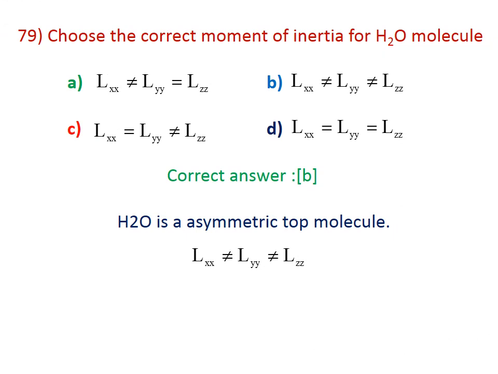79. Choose the correct moment of inertia for water molecule. You know very well, H2O is an asymmetric top molecule. For that, Ix is not equal to Iy, is not equal to Iz. Therefore, the correct answer for this question is B: Ixx not equal to Iyy is not equal to Izz.